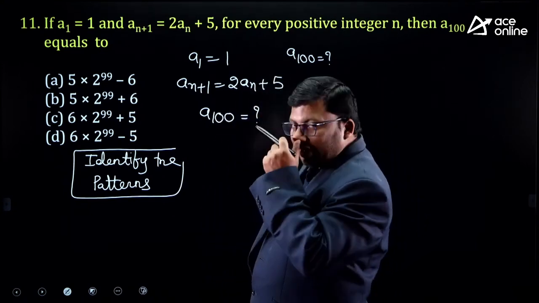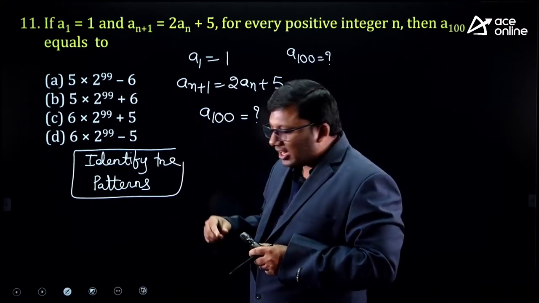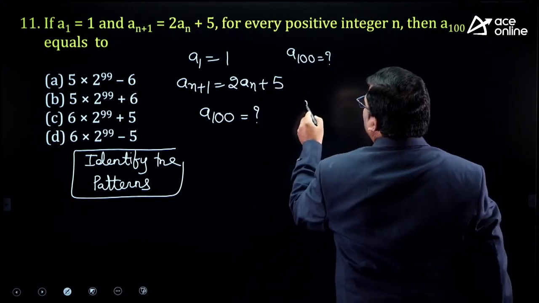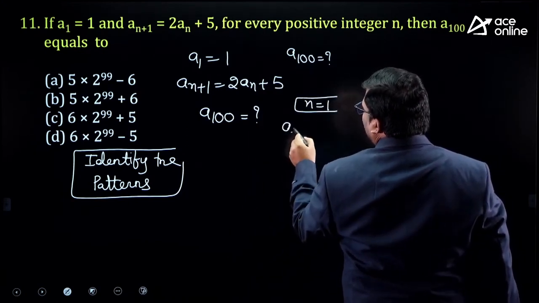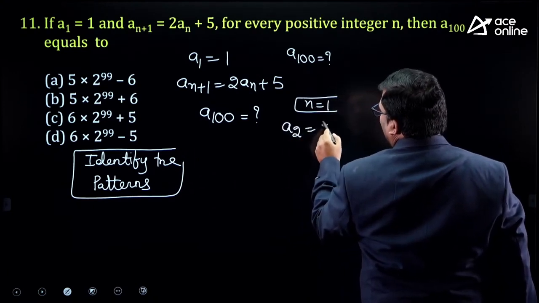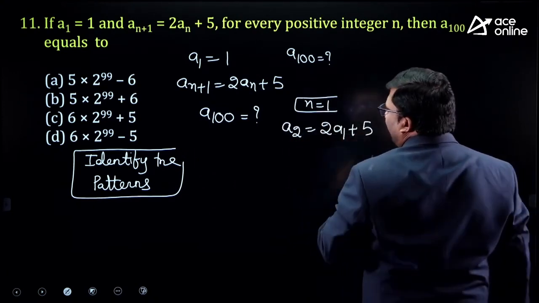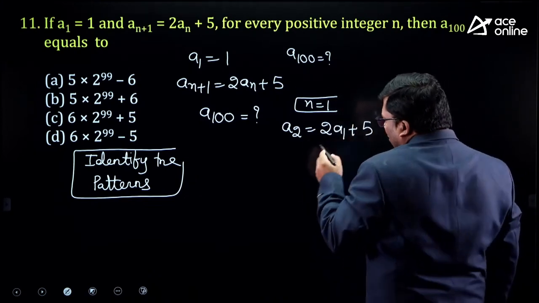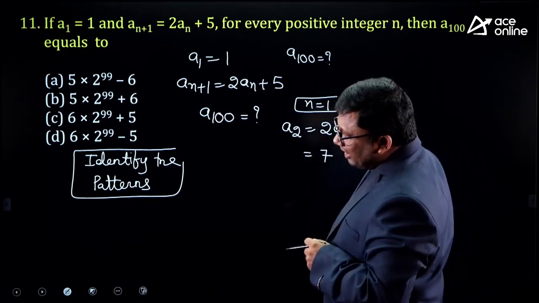5 into 2 power 99 minus 6. If it is 100, powers are 99. Am I right? So what I will do is, I will put n equivalent to 1. If I put n equivalent to 1, A1 plus 1 is A2. A2 is equivalent to 2A1 plus 5. 2 plus 5, it is 7.